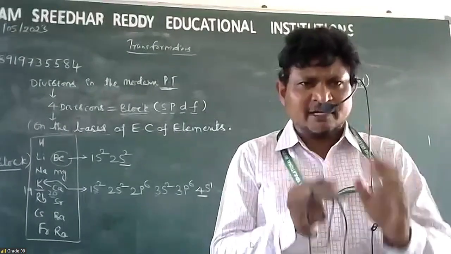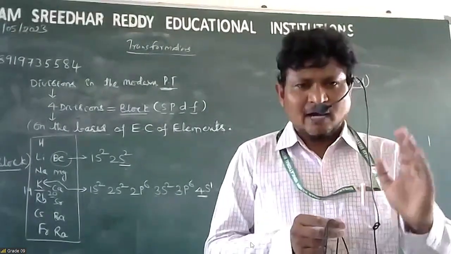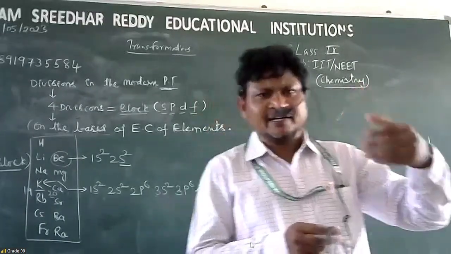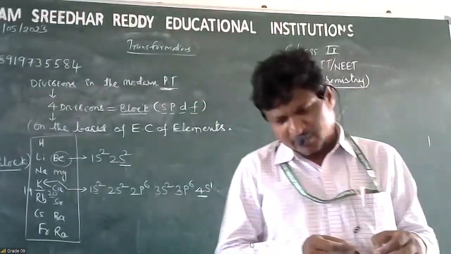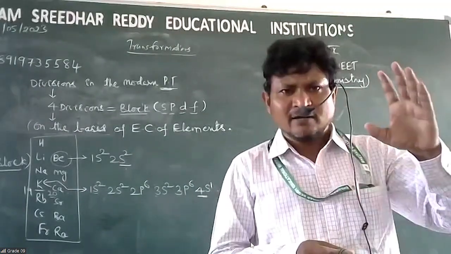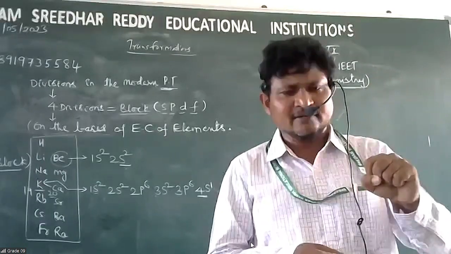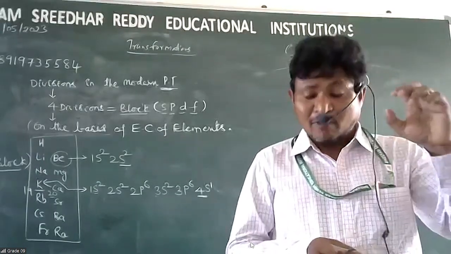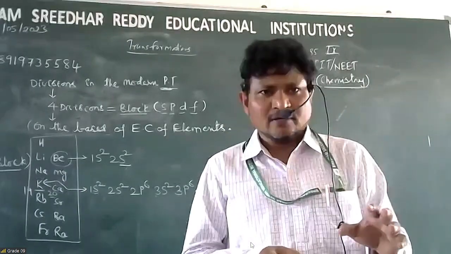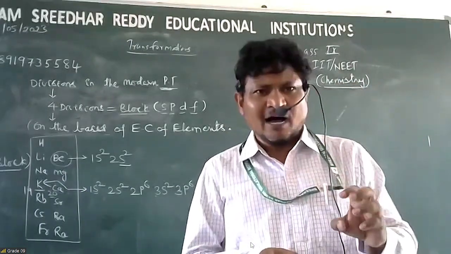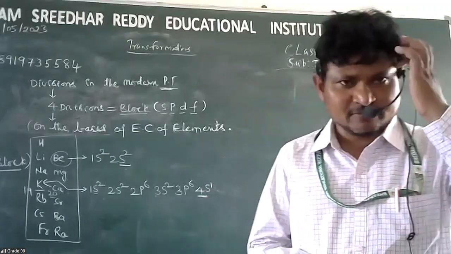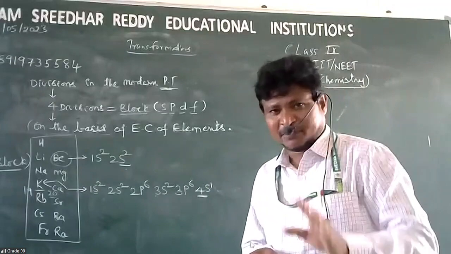To learn chemistry today, after Moseley's periodic table existed, anybody who wanted to learn chemistry first had to be perfected in the information of 18 groups and 7 periods.